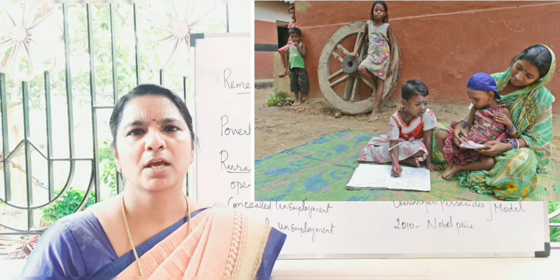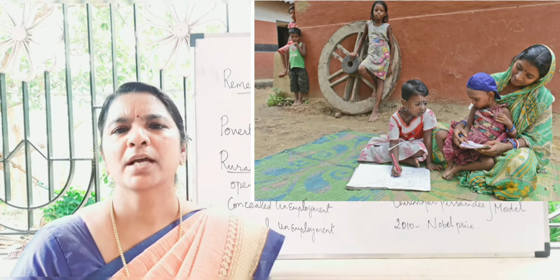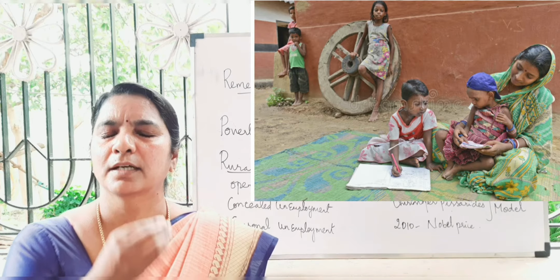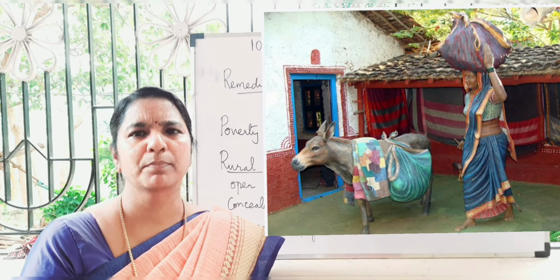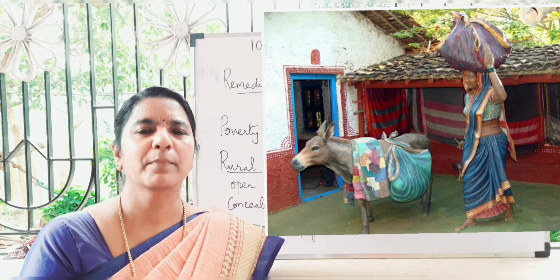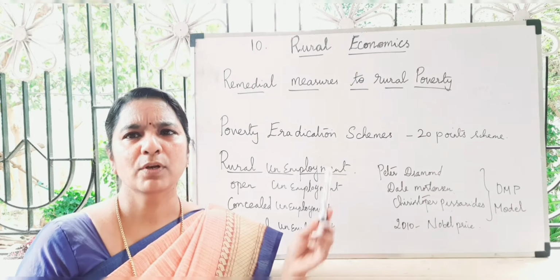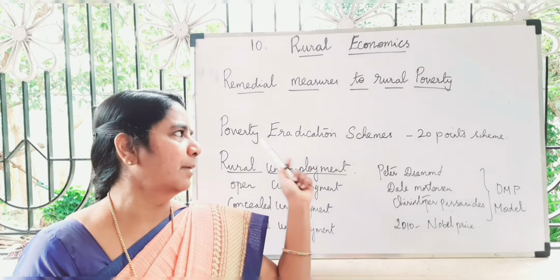20-point scheme. According to that scheme, measures can be given for poverty, employment, education, housing, health, agriculture, land reform, irrigation, drinking water, sanitation, empowerment for women and weaker section people, consumer protection program, and environmental protection program. Everything can be given in this 20-point scheme. Next we'll go for rural unemployment.